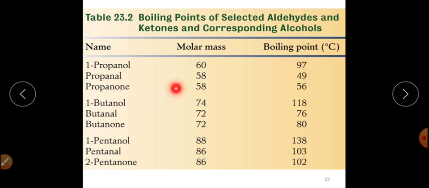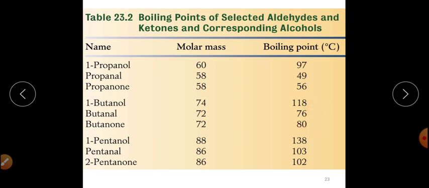This is propanal, molar mass 58, at 49 degrees Celsius. We can see propanone at 56 degrees Celsius. Now butanol, the molar mass is 74 and the boiling point is 118 degrees Celsius, and butanal and butanone, both with molar mass 72, have 76 and 80 degrees Celsius.